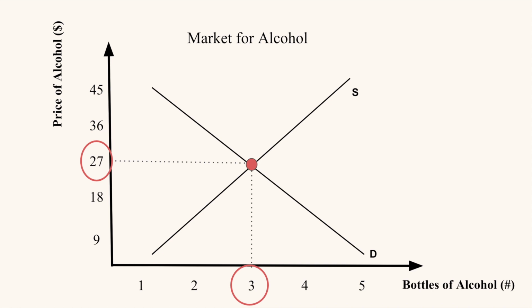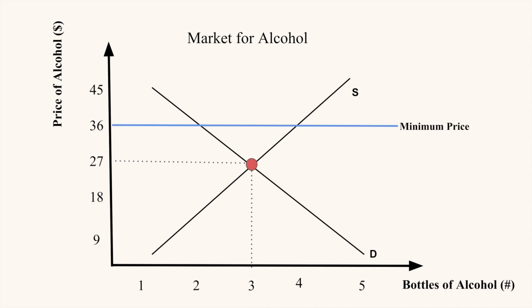However, due to the demerit nature of this good, the government is likely to want to restrict the supply for this good in order to reduce demand for it, and thus implement a minimum price. Here our minimum price is at $36 above the equilibrium point. However, merely implementing a minimum price does not instantly solve the problem.